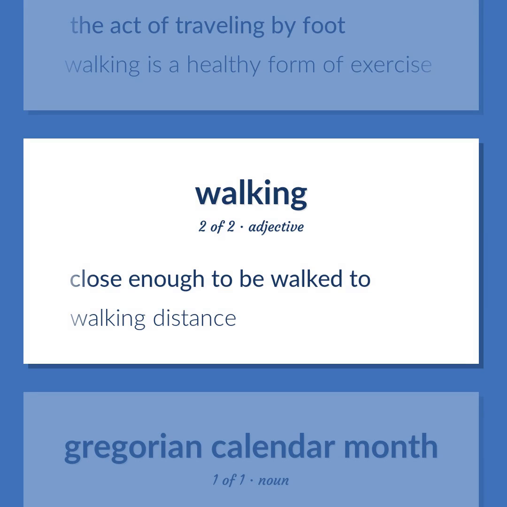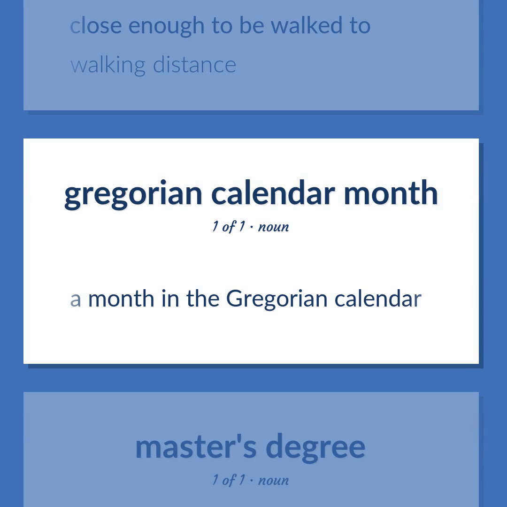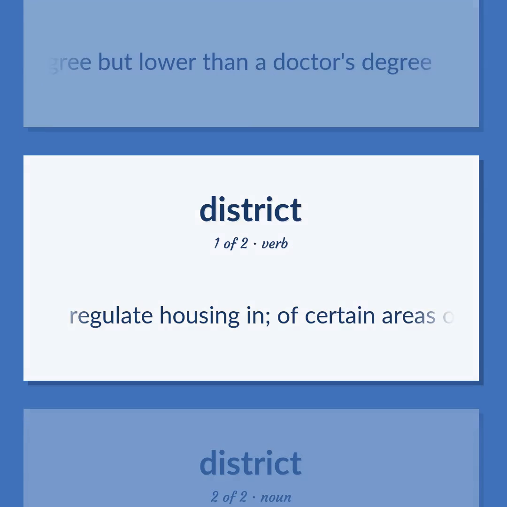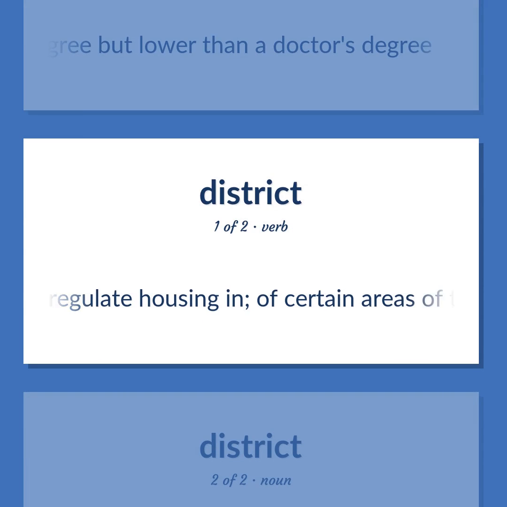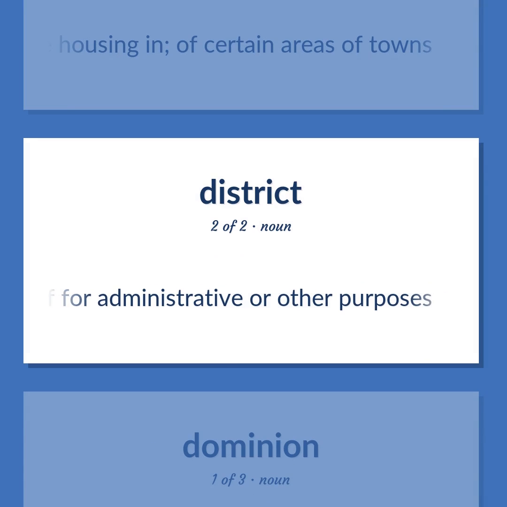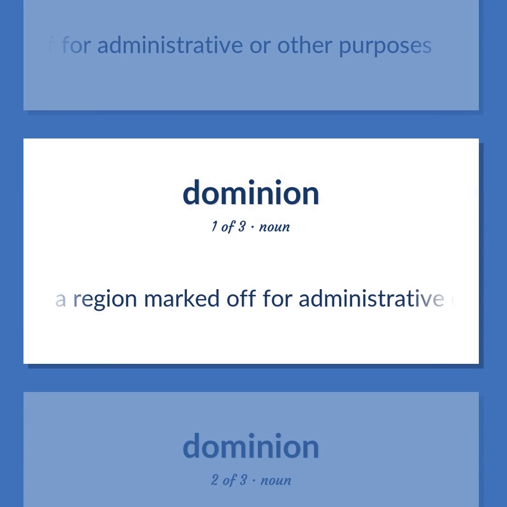Close enough to be walked to. Walking distance. A month in the Gregorian calendar. An academic degree higher than a bachelor's degree but lower than a doctor's degree. Regulate housing in certain areas of towns. A region marked off for administrative or other purposes.